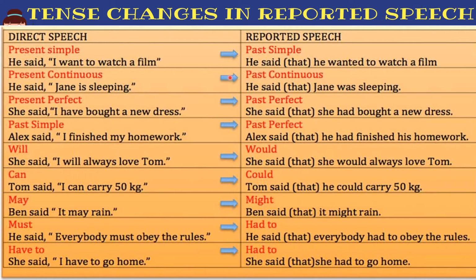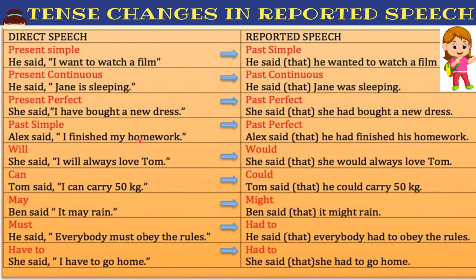Present perfect tense will be converted into past perfect tense. For example, she said, "I have bought a new dress." She said that she had bought a new dress. Past simple tense will be converted into past perfect tense. Alexa said, "I finished my homework." Alexa said that he had finished his homework.